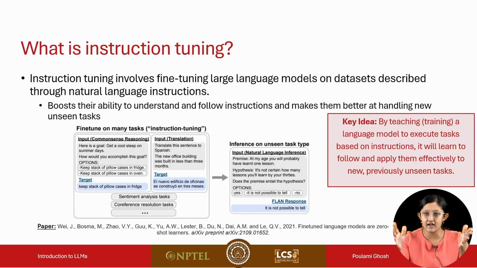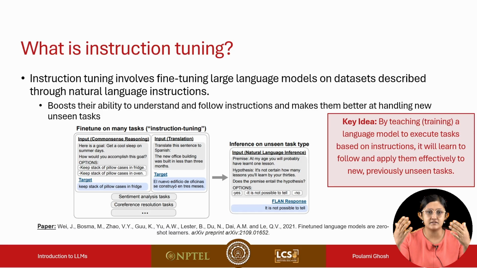So again, the key idea over here is, through instruction tuning, we're training the language model to execute tasks based on natural language instructions, such that it can adapt efficiently to new, previously unseen tasks. One more point that I would like to mention over here is, in this week, prompting will also be covered. So there's a distinction between prompting in context learning and instruction tuning. In instruction tuning, we are fine-tuning the language model.